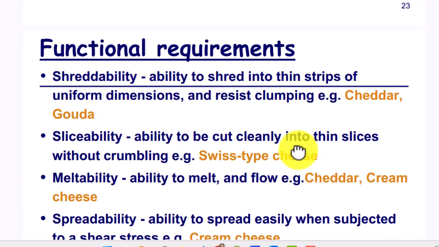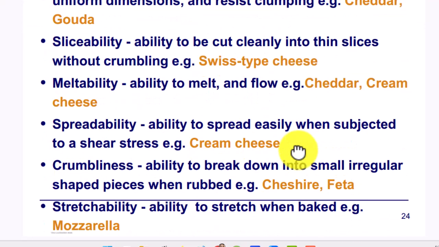Shreddability: ability to shred into strips. Sliceability: ability to be cut clean into thin slices. Meltability: ability to spread easily when subjected to a shear stress. Crumbliness: ability to break down into small irregular shapes. Stretchability: ability to stretch when baked.